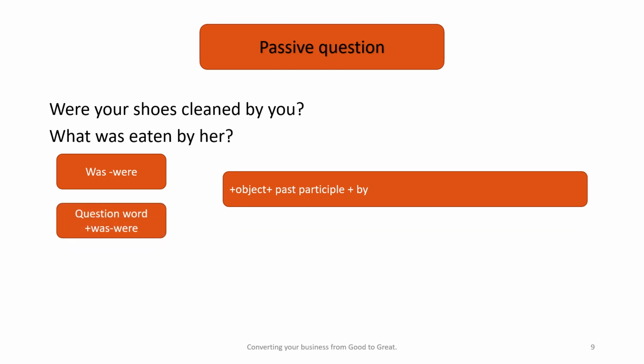Now let's form a WH question. In the WH question, we can start with any question word like what, when, where, plus was or were according to the object. Is it singular or plural? Then we add past participle, then by. Clear now? I hope it's.